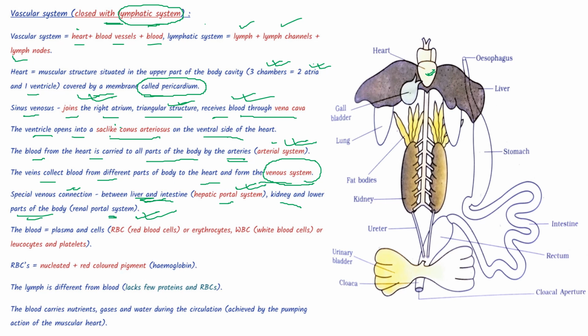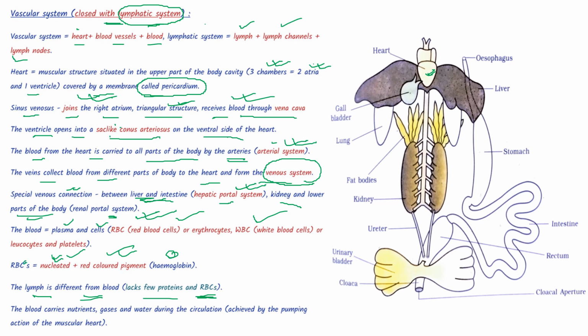The blood consists of plasma and cells. What are the cells? Red blood cells or erythrocytes, white blood cells or leukocytes, and platelets. RBCs are nucleated and have a red colored pigment called hemoglobin. What is lymph? Lymph is not like blood. It is different. It lacks a few proteins and it completely lacks RBCs.